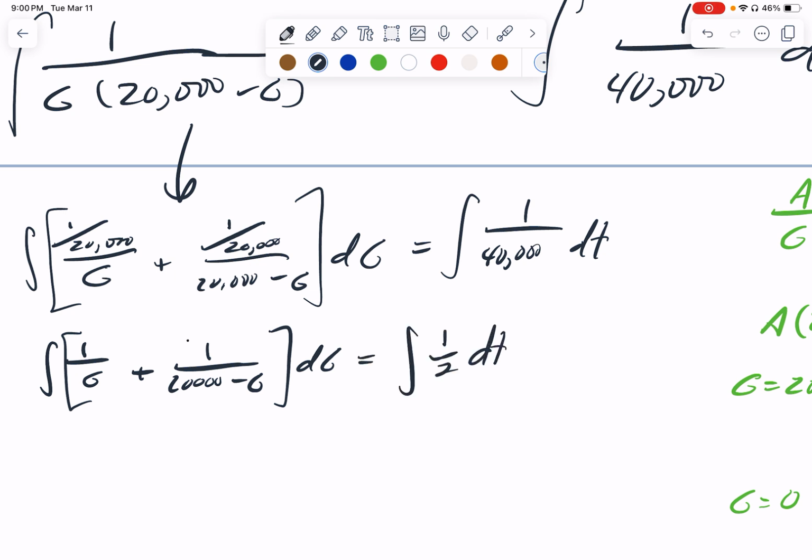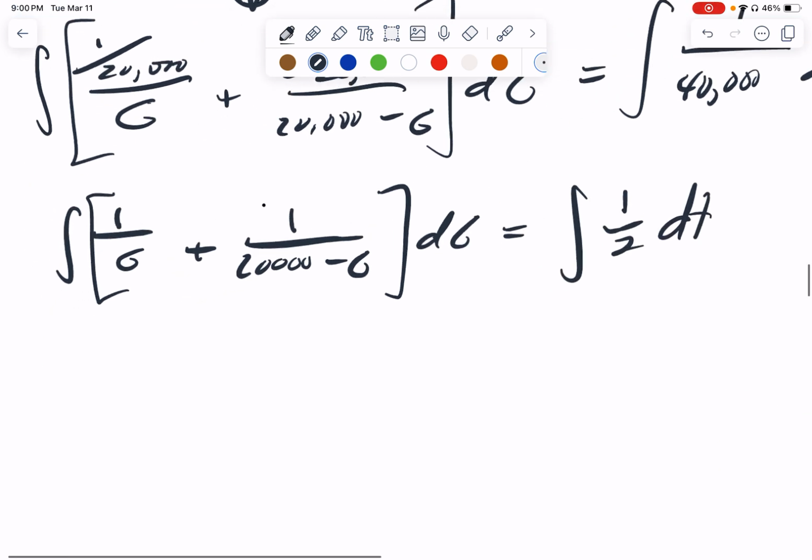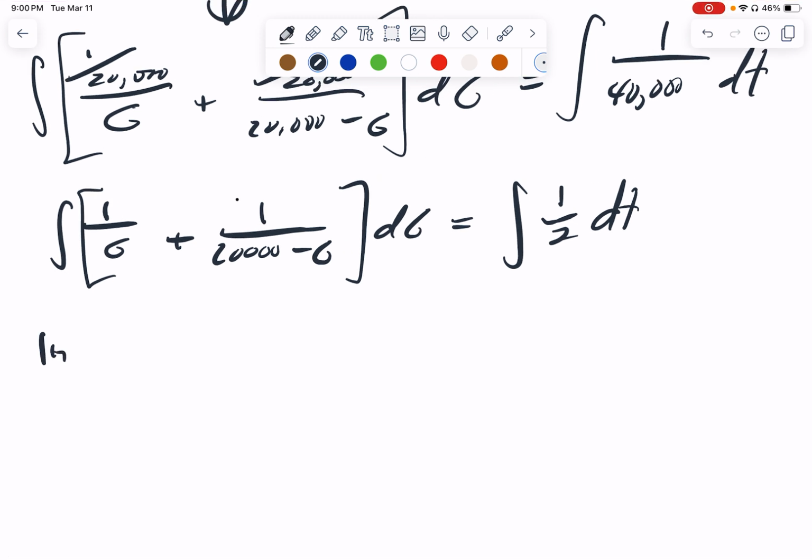Where I just have 1/2 over here. So now we do antiderivatives. G is always between 0 and 20,000, so I actually don't have to worry about absolute values. I do need to remember that there's a negative here, so my antiderivative will have natural log of 20,000 minus G that I need to subtract. And here I have 1/2 t plus c.